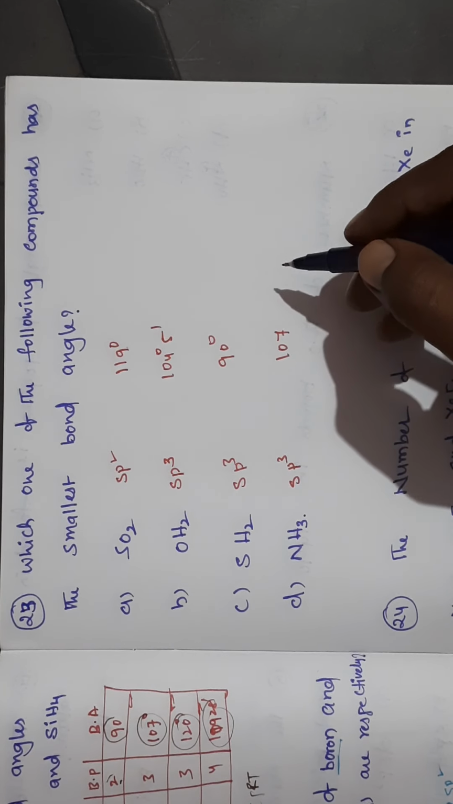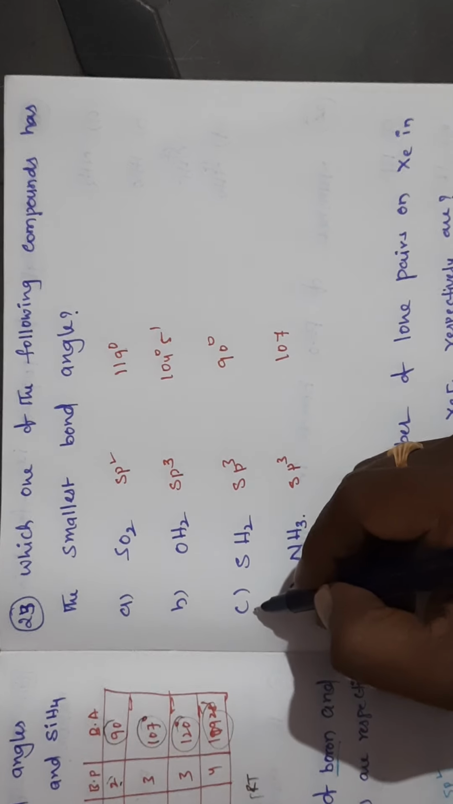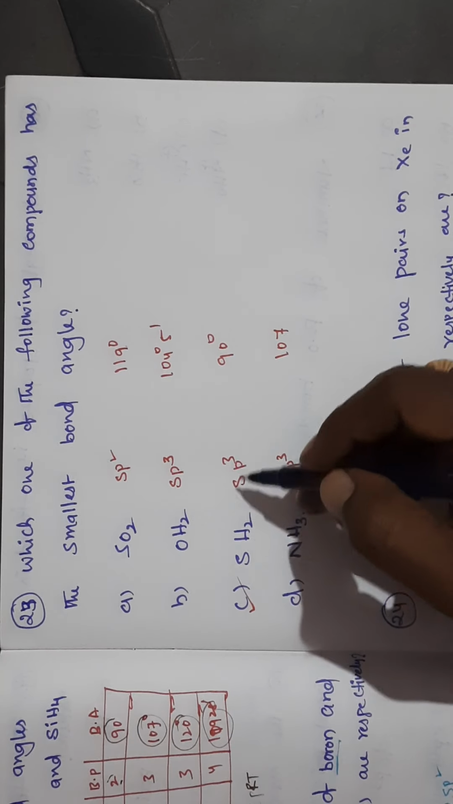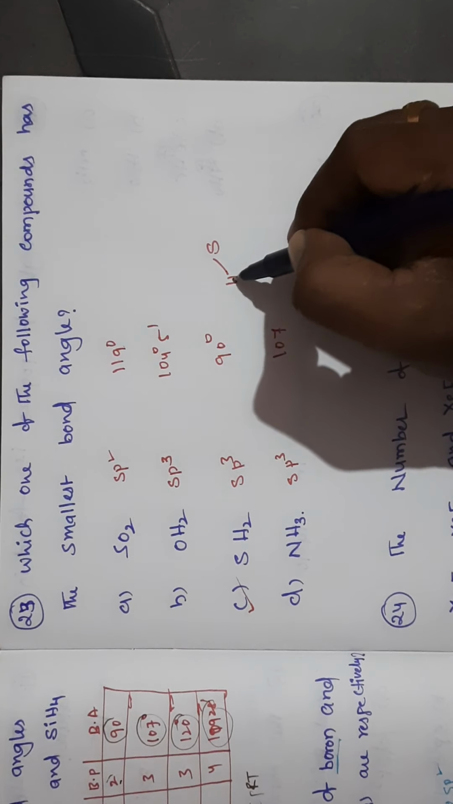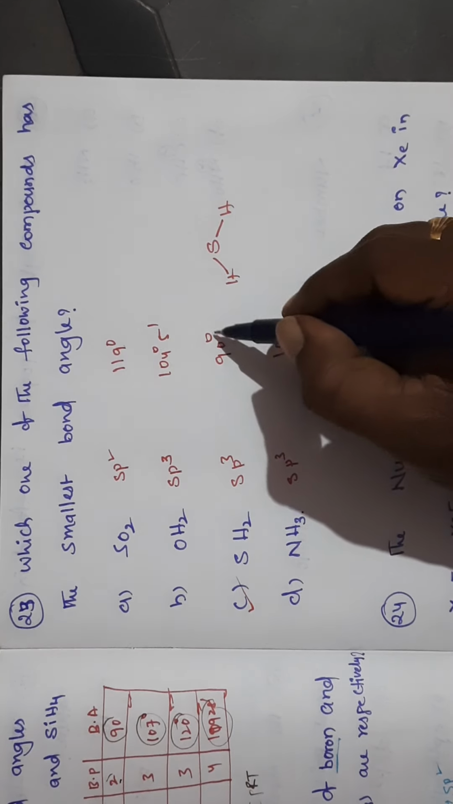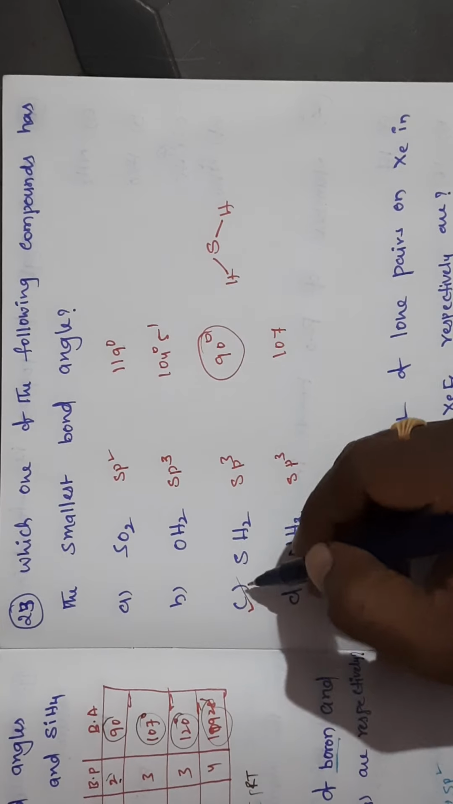So which one is the smallest bond angle here? The smallest bond angle is SH2. Because of lone pair and bond pair with sp3 hybridization, the bond angle decreases. The bond angle is 90 degrees. So this one is the minimum, and that is the answer for us. Right, next question.